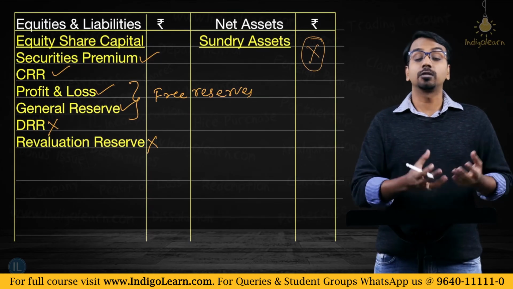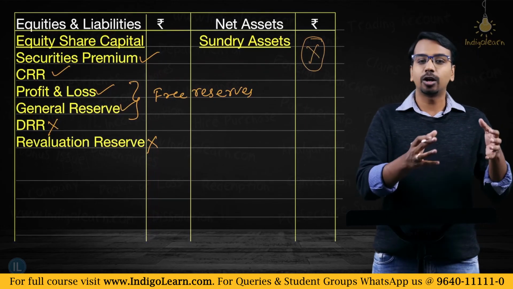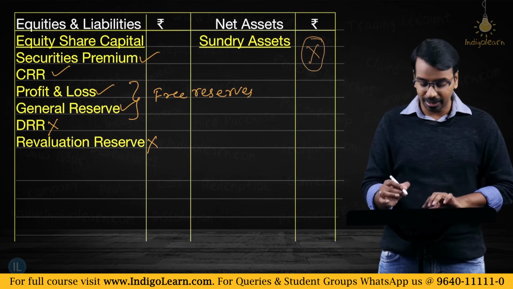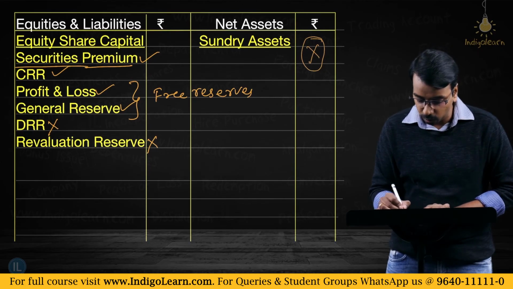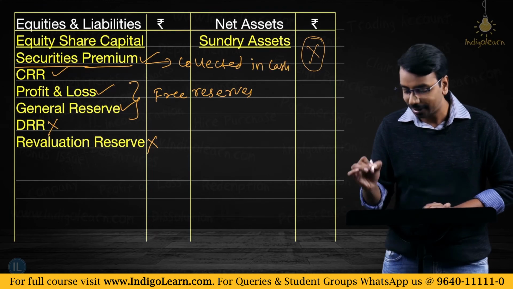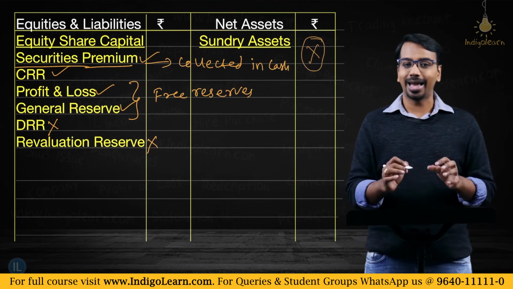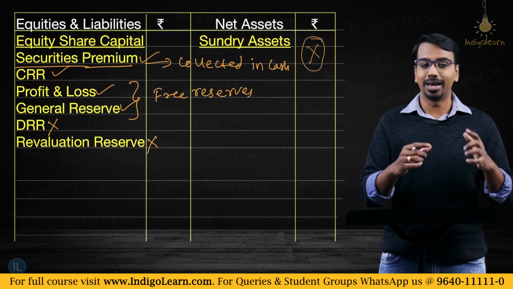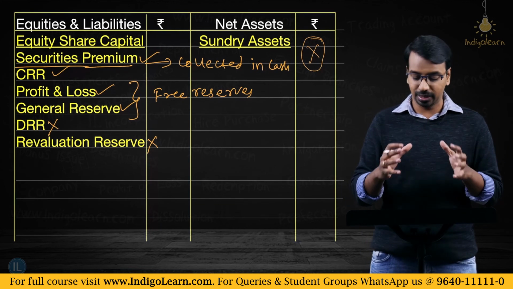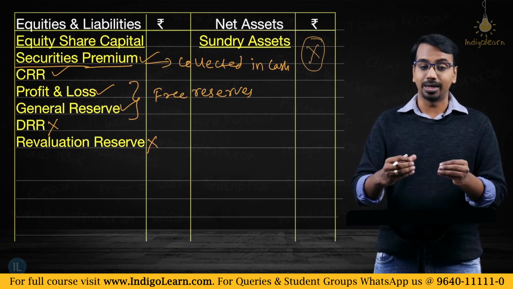It cannot be out of change in fair value adjustment. It cannot be something which is artificial or something which is not realized. Similarly, even securities premium account, you must have collected in cash. Only if you would have collected in cash, you can utilize this balance, right? So we cannot use DRR, we cannot use revaluation reserve. This is very clear. We can use other balances.